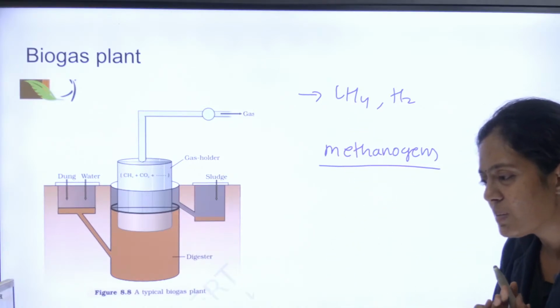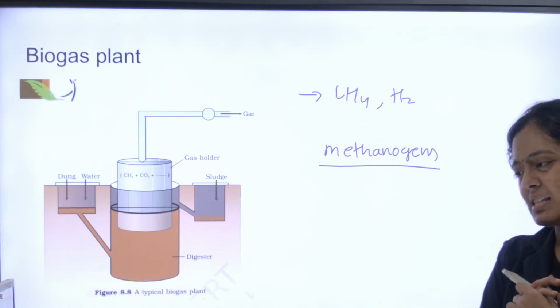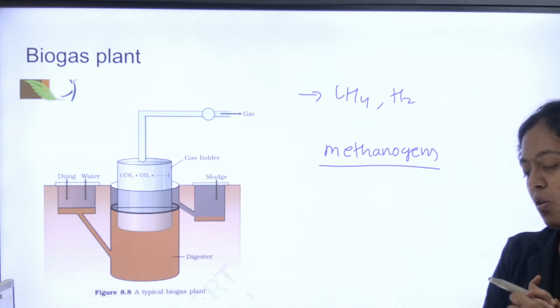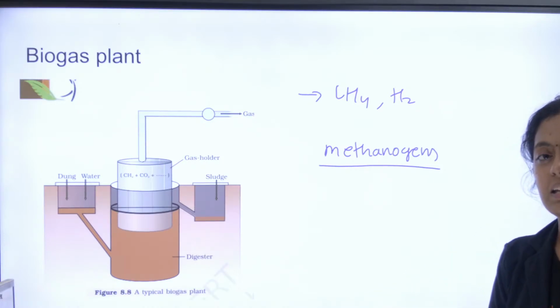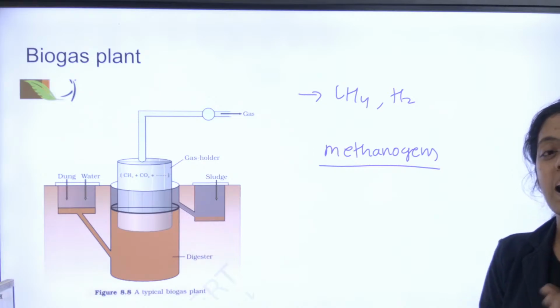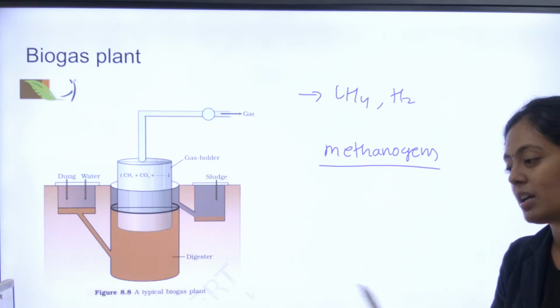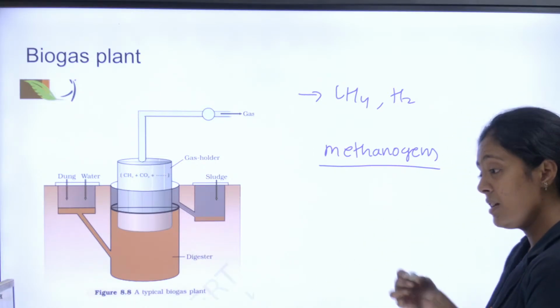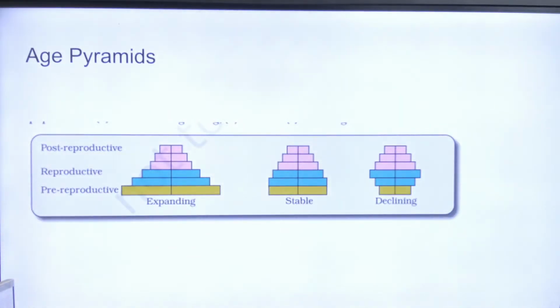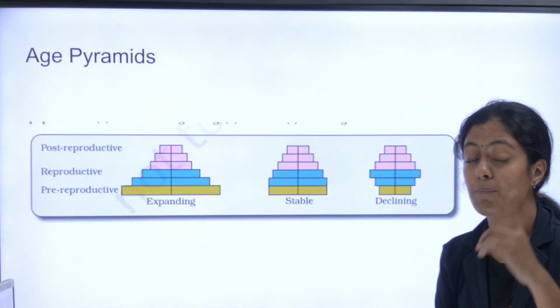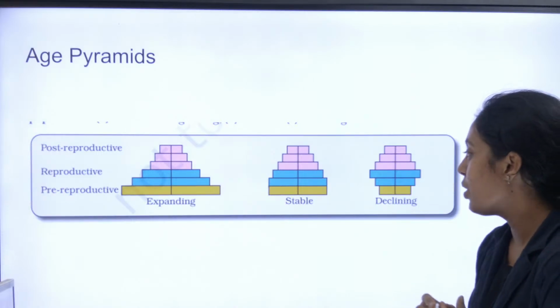Okay, what is the difference between gobar gas and biogas? They are the same. Gobar gas and biogas are the same. Gobar in Hindi means cow dung, so the gas which is produced using cow dung is called biogas. H2S is present, correct, hydrogen sulfide. Okay, next age pyramid. I think I've skipped the biotechnology chapter. I will tell you what is important.